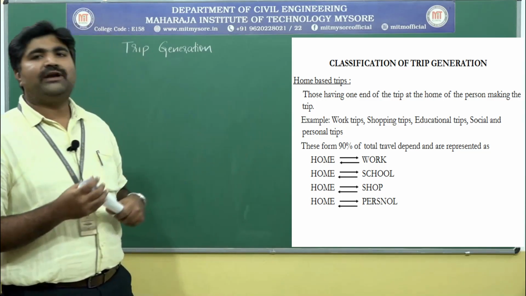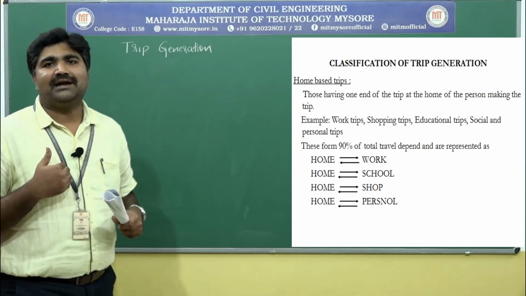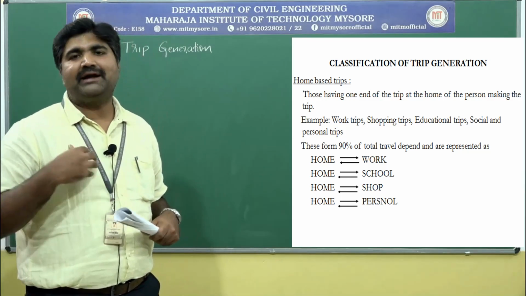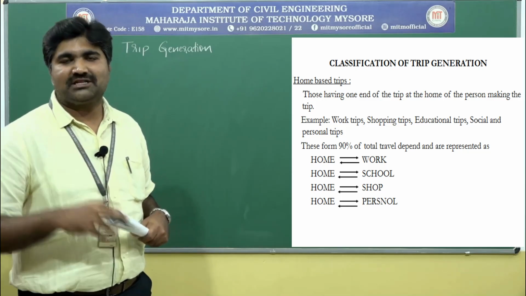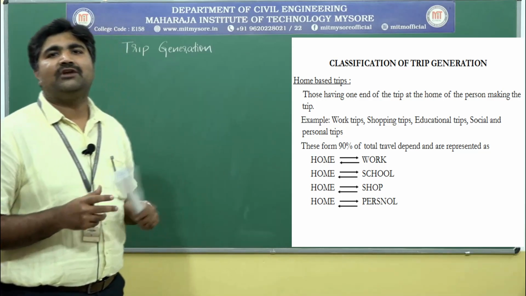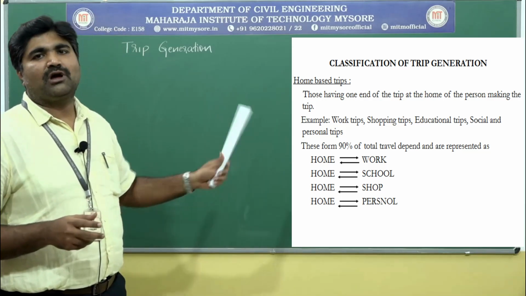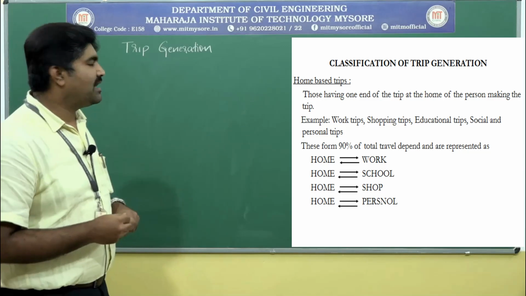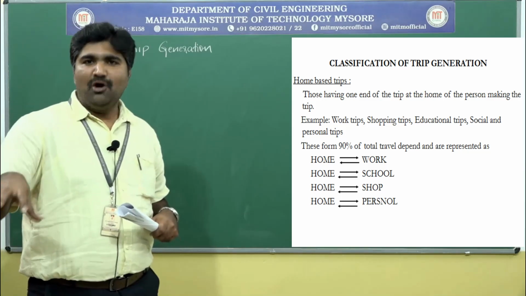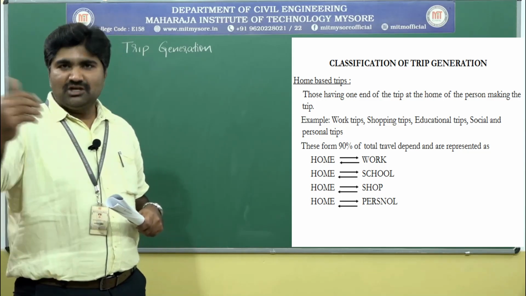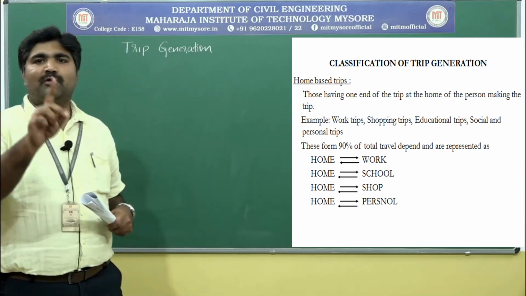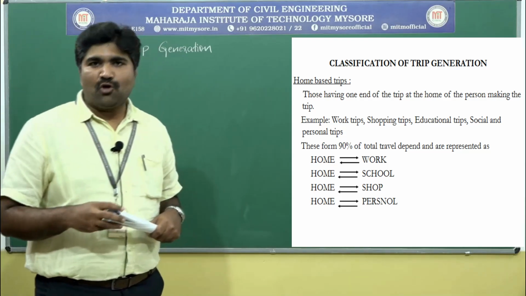For example, if you take myself, my origin point is home and I reach the working station. Now my trip is attracted towards the working station, that is college. You can observe here the trips from home to work, and again, reciprocally, from work to home. Similarly, at home, if there are school going children, their starting point will be home and it will be attracted towards the school purpose trips, and in the evening, again from school to home. So one end will be at the home itself.